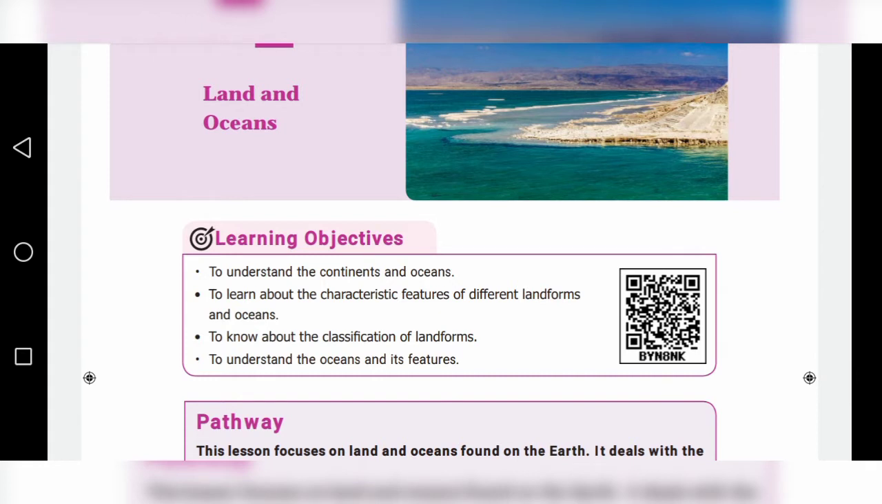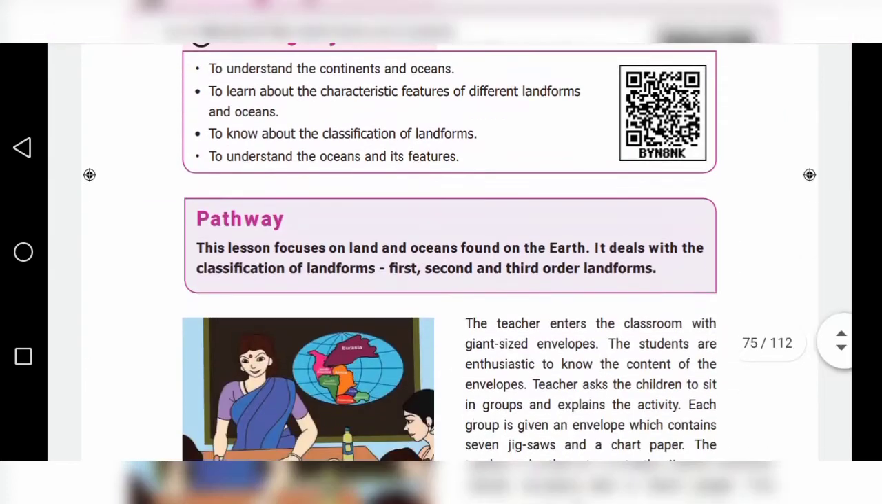To understand the continents and oceans. Second point, to learn about the characteristics and features of different landforms and oceans. Third one, to know about the classification of landforms. Fourth point, to understand the oceans and its features. First, we have to see what are continents and oceans.